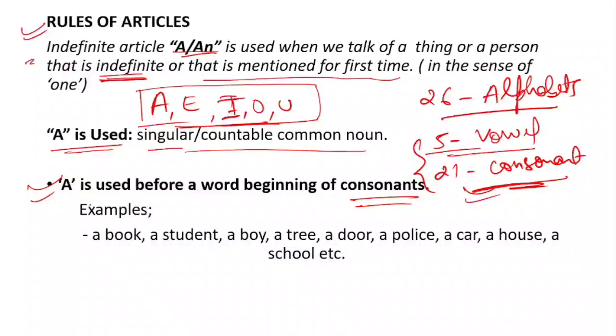Here it is saying that a is used before a word beginning with a consonant. That means whatever letters are left excluding the vowels, if the word starts with a consonant, then we will be using a. Here you see a, e, i, o, u. Here we are using a book. It's not part of the vowels, right? It's a part of the consonants.